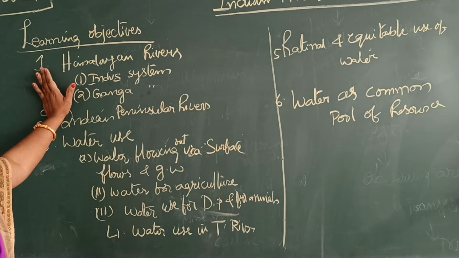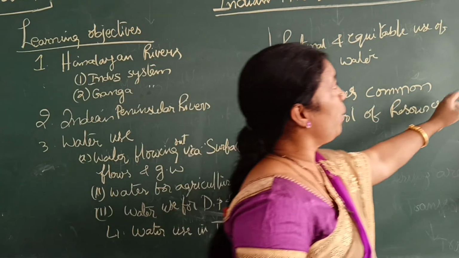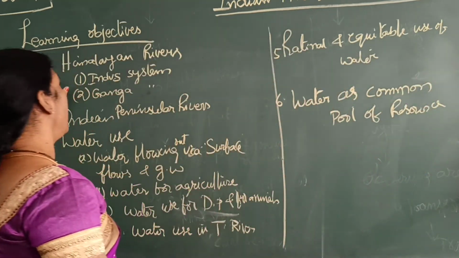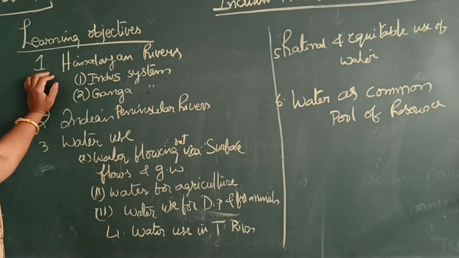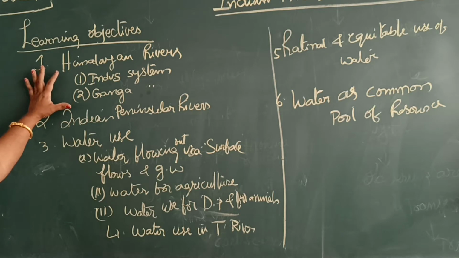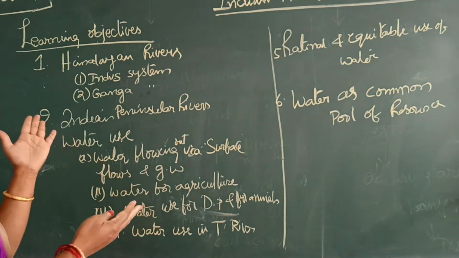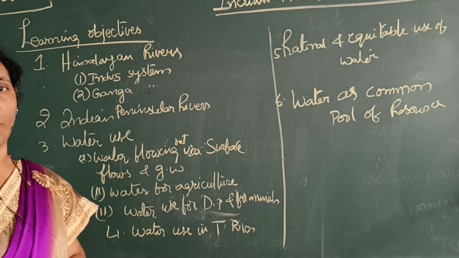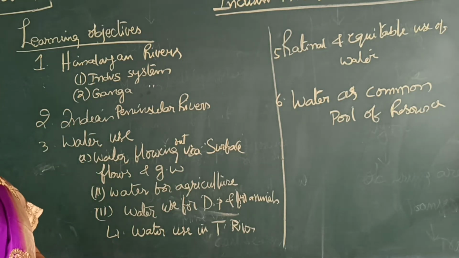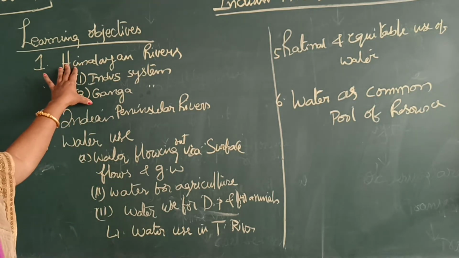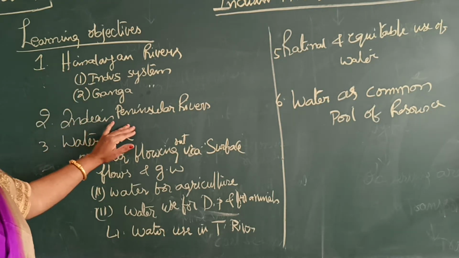So here you can understand the Himalayan rivers. Particularly if you see the Indus river, what are the tributaries and all, we learned in the first lesson, isn't it? Relief features. And that is first the Himalayan rivers: the Indus river system, the Brahmaputra river system and the Ganga river system. And next are the peninsular rivers. These are the Himalayan rivers and these are the peninsular rivers.